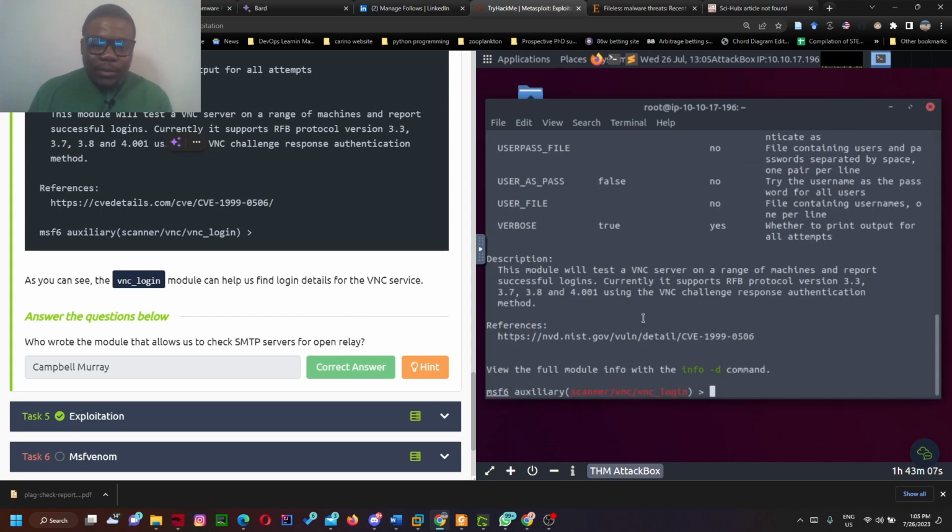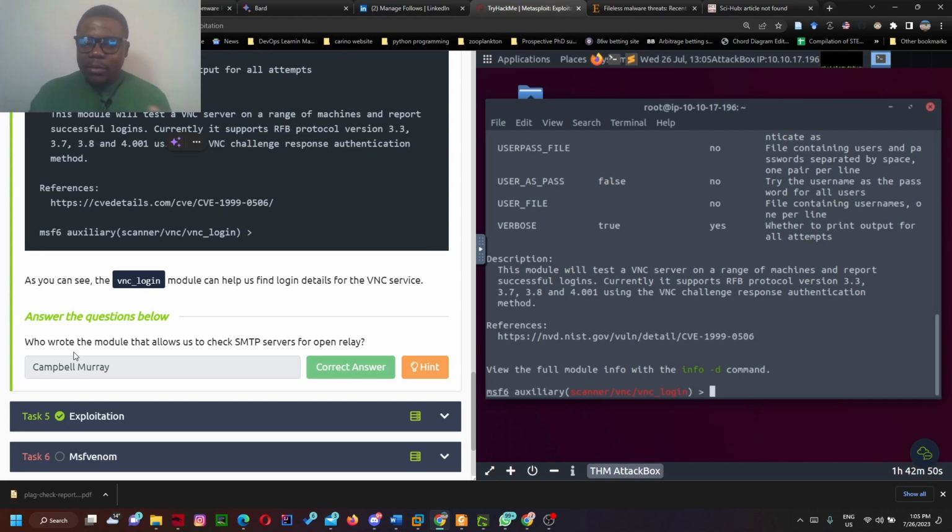So I've done that. So let's do the last question. I've already done this question several times because my recordings were bad. That was why I did not post it. Now, the question said: who wrote the module that allows us to check an SMTP server for open relay?